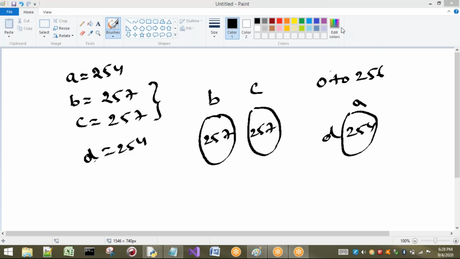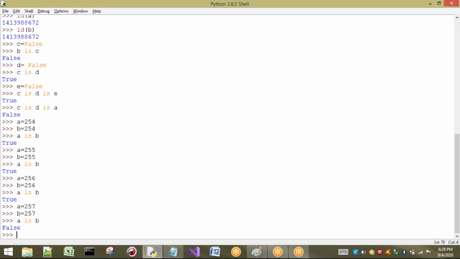So the reusing of the same object, that means this object is reused by A and D. This reusing concept will be applicable only for the values ranging from 0 to 256. So I will take an example for this. Already I have taken A equal to 257 and B equal to 257. I want to see the addresses.